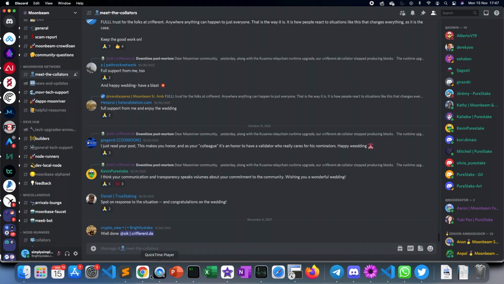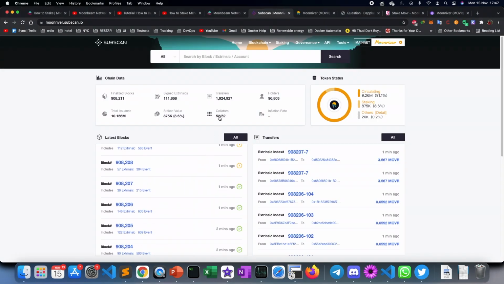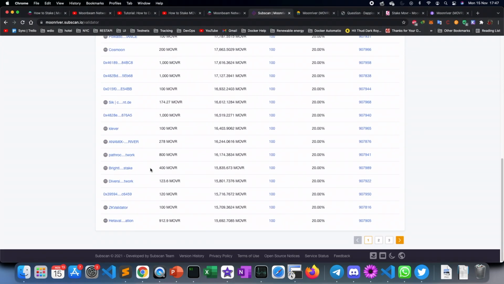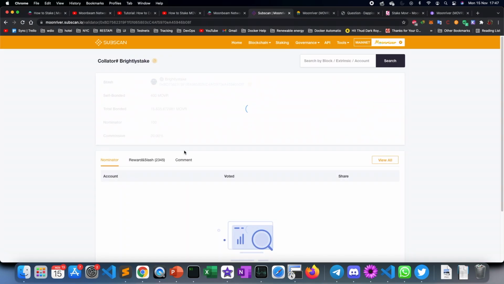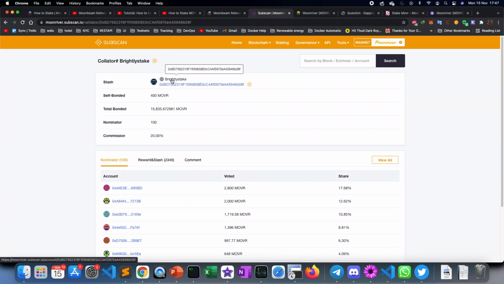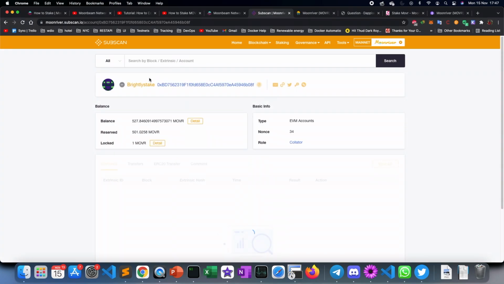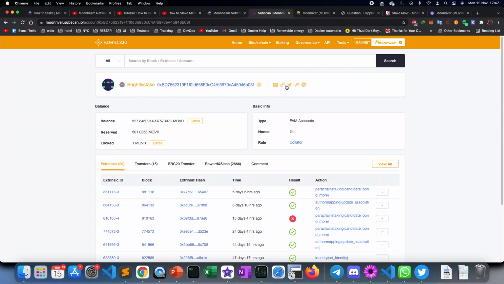On the other hand, you can go to the description section inside this particular Moonriver page. Here you will be able to see Brightly Stake, and if you tap on that, most of the collators who would like to be reached out to will have their links present.